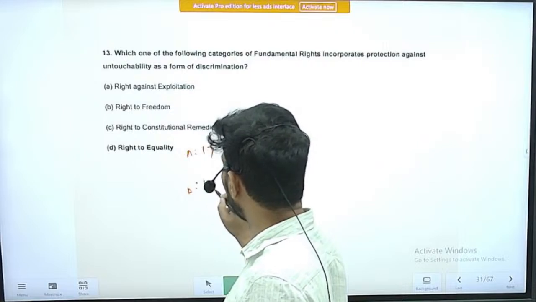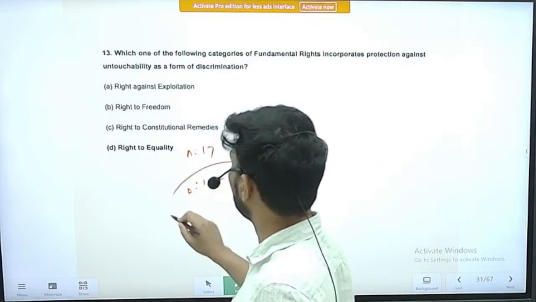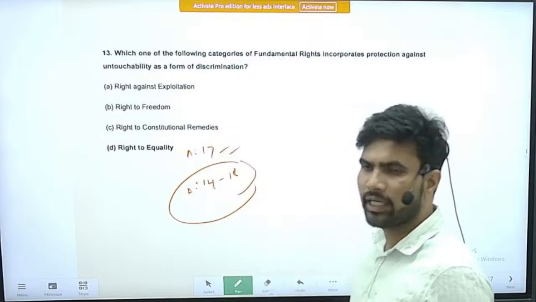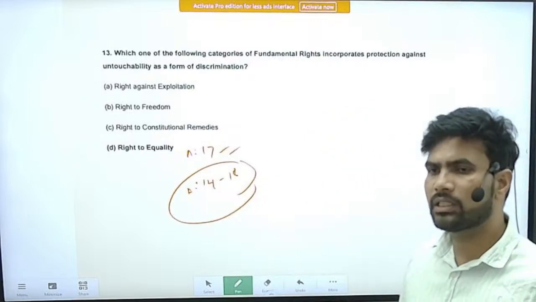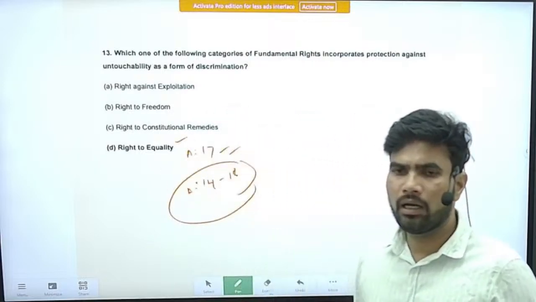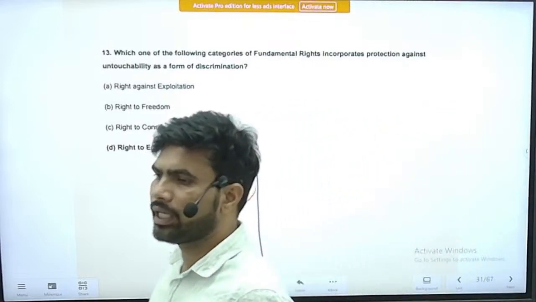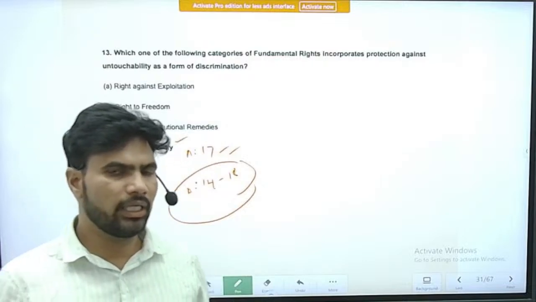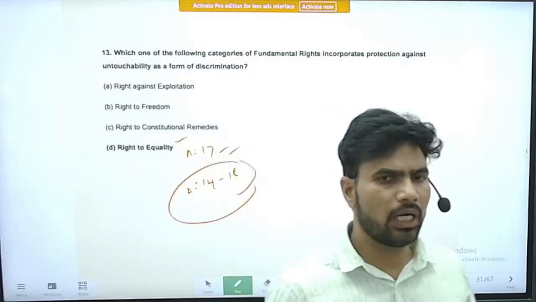Articles 14 to 18 deal with the right to equality. So it is a straightforward question. Whenever there is an issue about untouchability, it is violating the right to equality. Untouchability is abolished in India through Article 17.